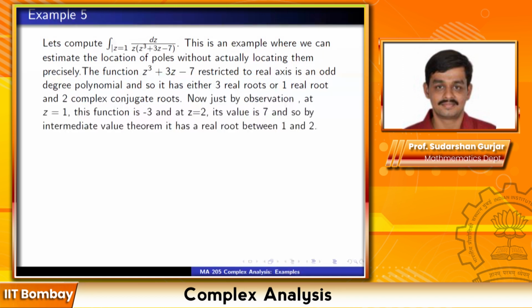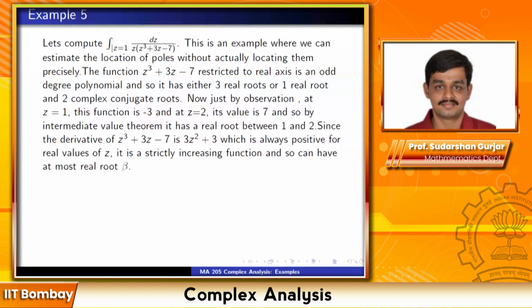Now just by observation, at z equal to 1, this function is minus 3. And at z equal to 2, its value is 7. I'm considering the function z cube plus 3z minus 7 presently. So at z equal to 1, its value is negative, at z equal to 2, its value is positive, and so by the intermediate value theorem, it has a real root between 1 and 2.